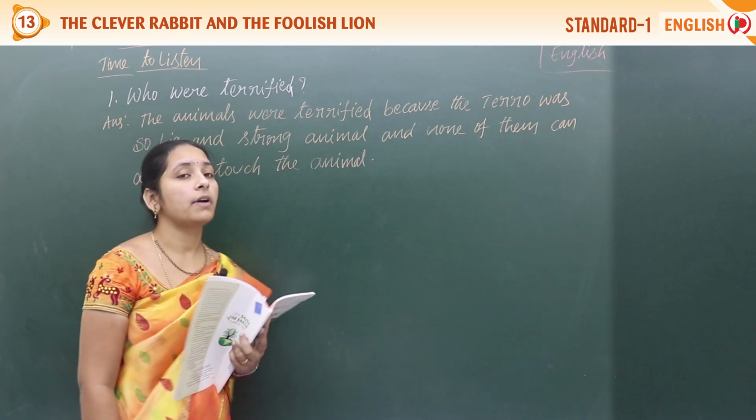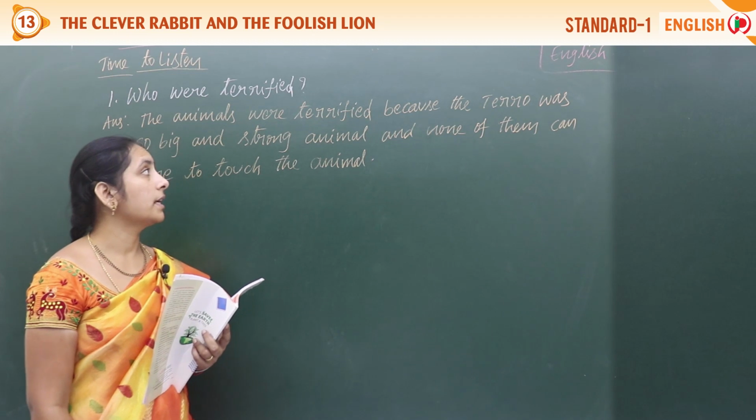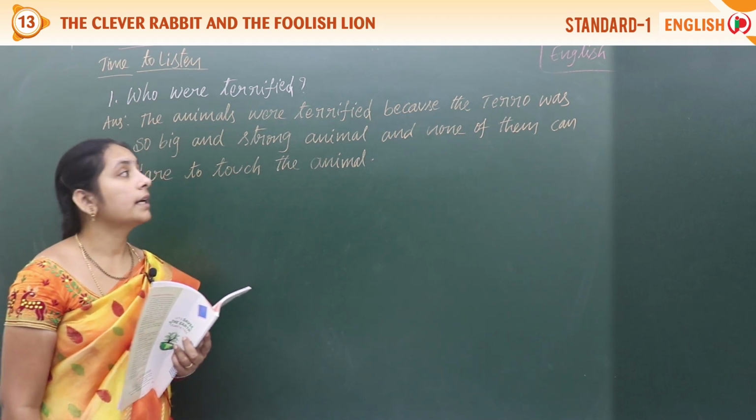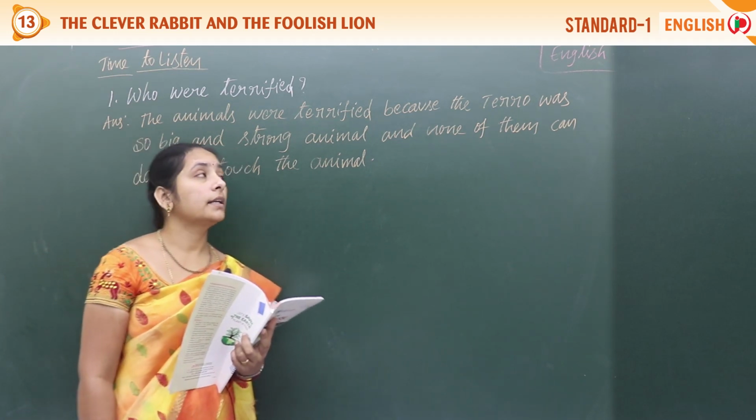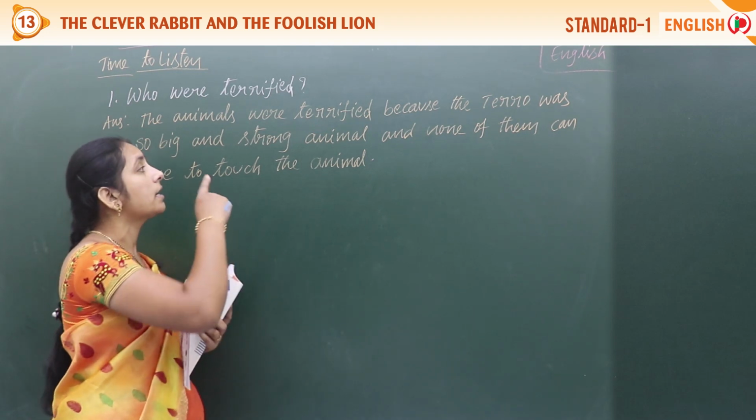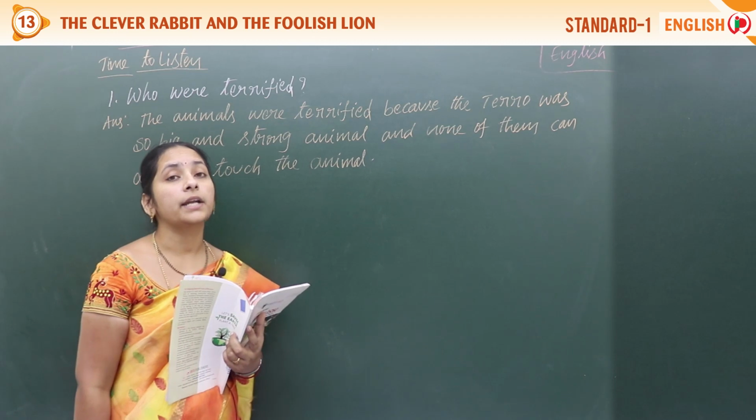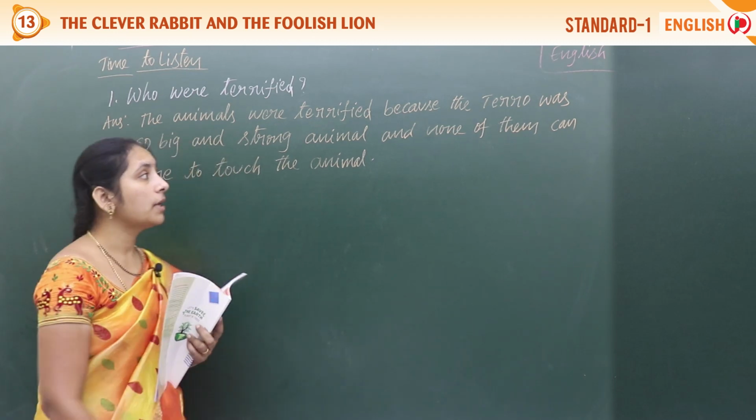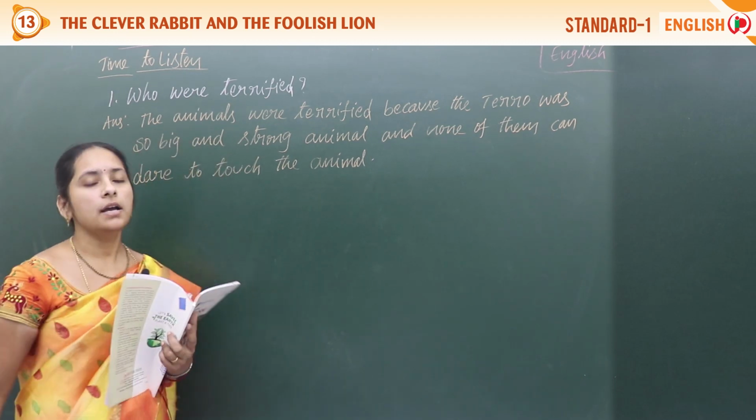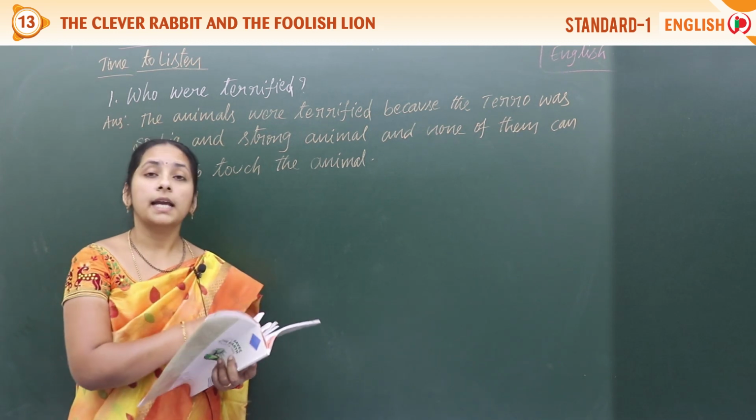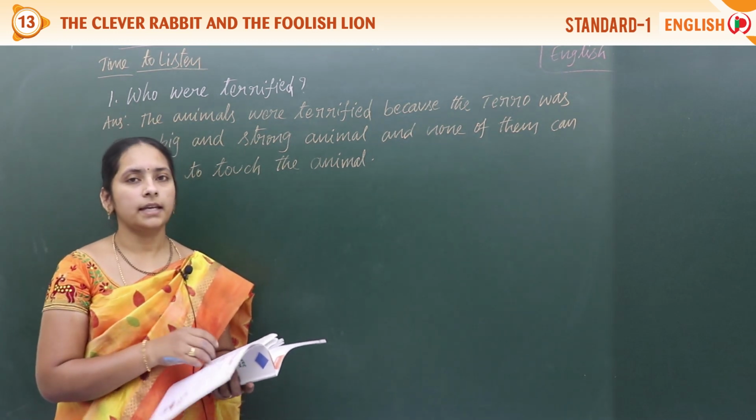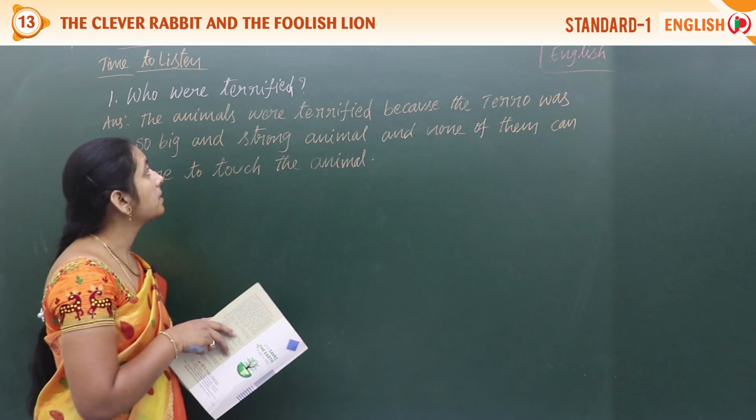So who were terrified? The animals were terrified because the terror was so big and strong an animal, and none of them can dare to touch the animal. Okay? So that is the first question.